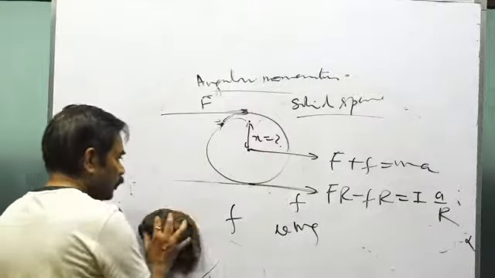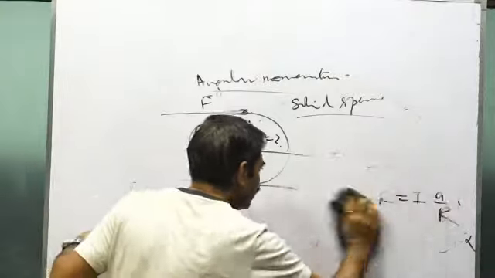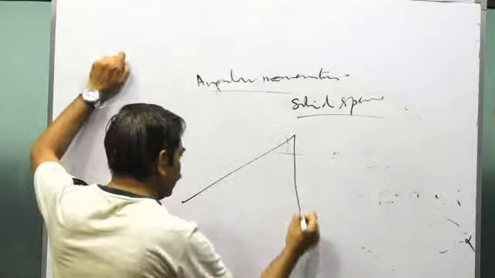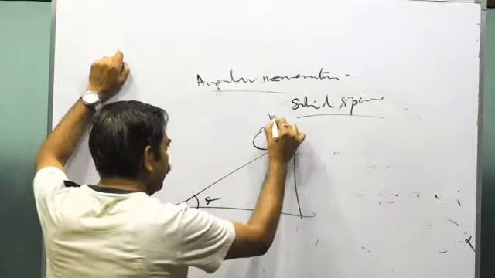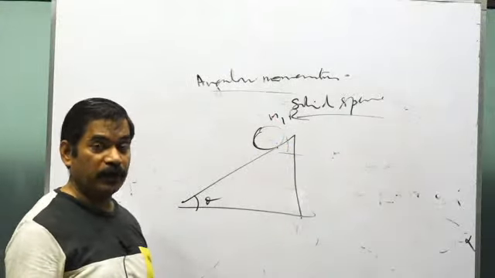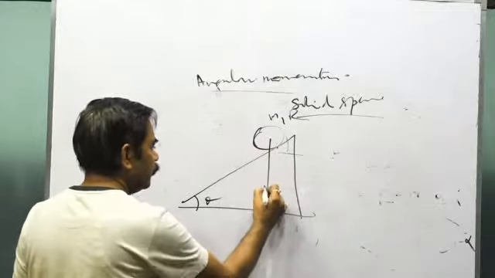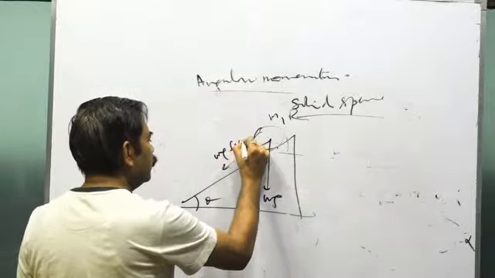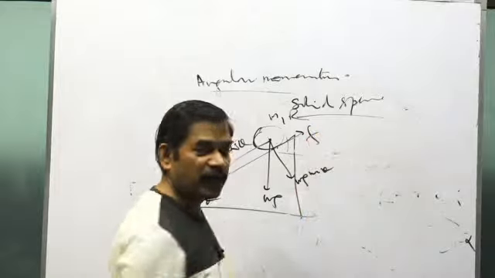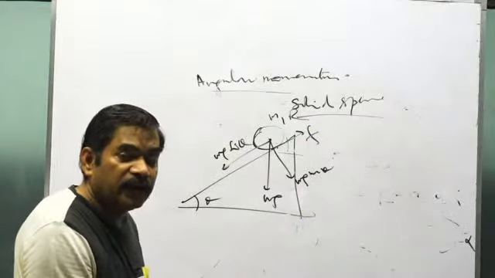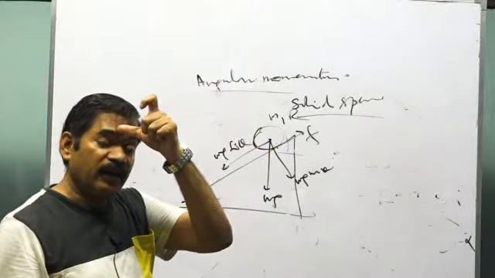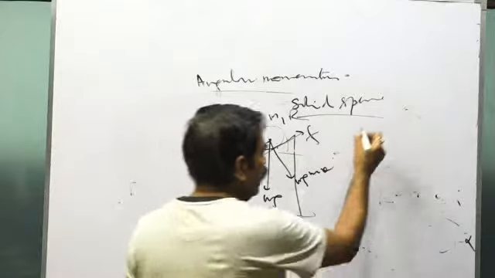Is that clear? Now see, in all such questions, when the question is related to rolling with slipping, it's not a question of pure rolling. Even if that is one of the fundamental questions, like an inclined plane at angle theta with a cylinder of mass m and radius r, they give you that friction is not enough to allow pure rolling. Now how to study its mechanics? Simply mg sin theta and mg cos theta. This force of friction f, you do not know its value, and even if the coefficient of friction is given to you and they say that the friction is not enough to allow pure rolling, then the force of friction f will be equal to what?